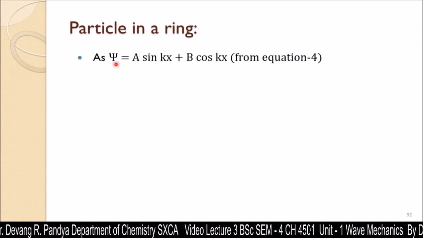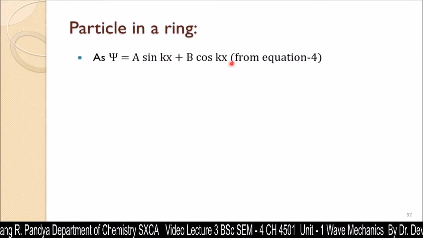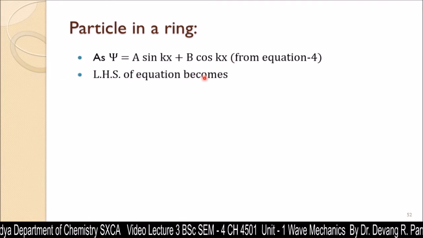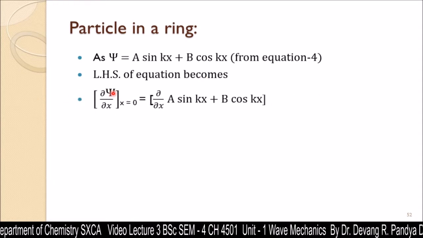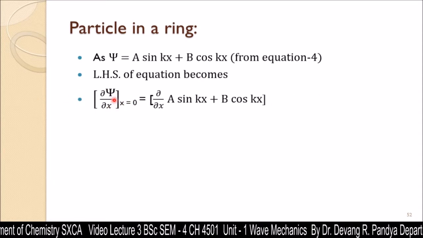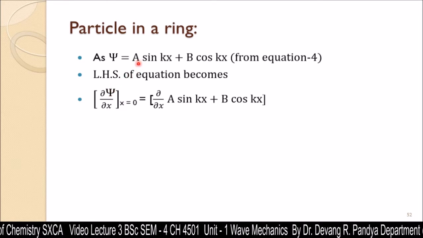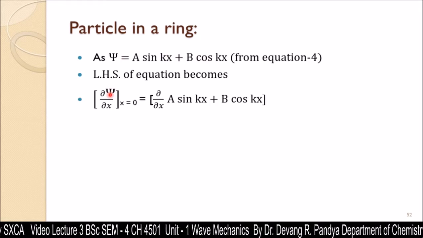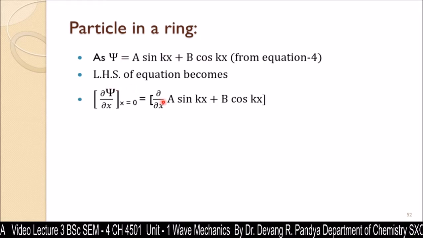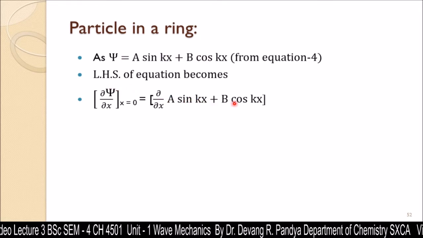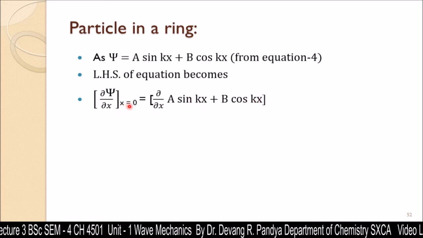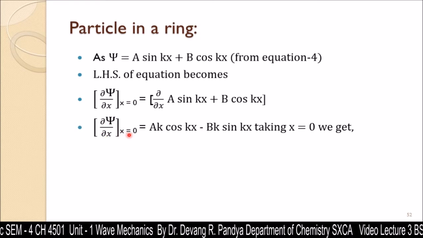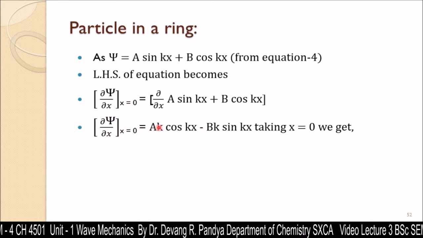As psi is equal to a sin kx plus b cos kx from equation 4, the left hand side of the equation will become dψ/dx where x is equal to 0. So here instead of psi, we need to substitute this value. Substituting the value of psi, we are going to get d/dx of (a sin kx plus b cos kx), where x is equal to 0. Do not forget that. So dψ/dx at x equal to 0 is equal to ak.